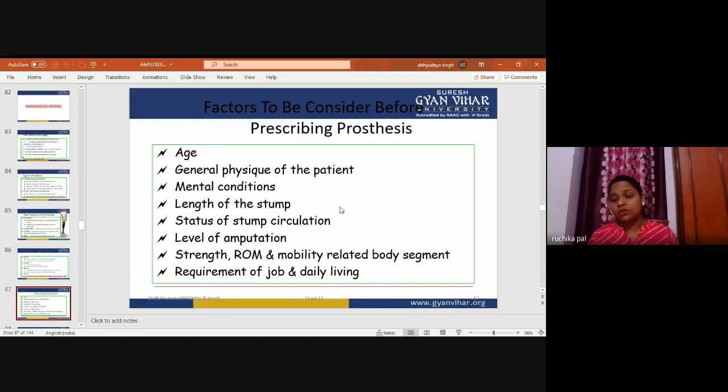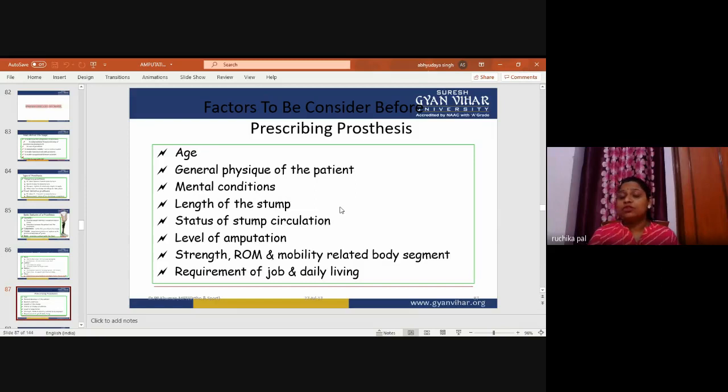If the patient is already suffering from these things, then we need to handle the prosthesis accordingly. We need to counsel the patient for the betterment of the treatment. So that is what is required for the mental condition.